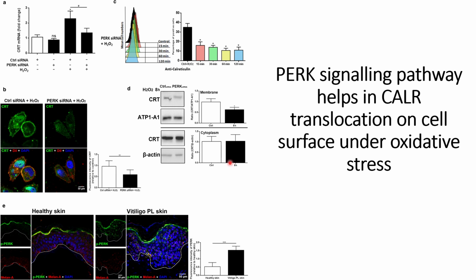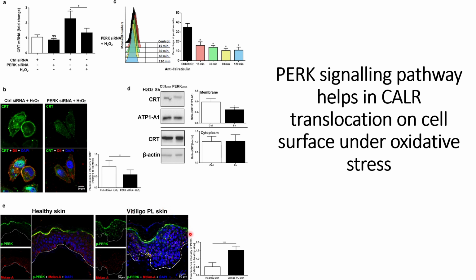fractions. After validating the results on the cell lines, these PIG1 cell lines, they decided to check their hypothesis on patient skin. So they used two different patient skins. The first one is healthy skin and the other one is vitiligo perilesional skin, and they checked the PERK signals, and they can see that healthy skin has lower PERK signals compared to the vitiligo perilesional skin.